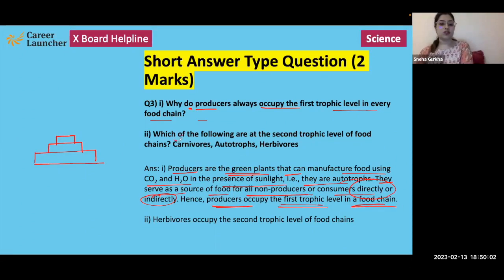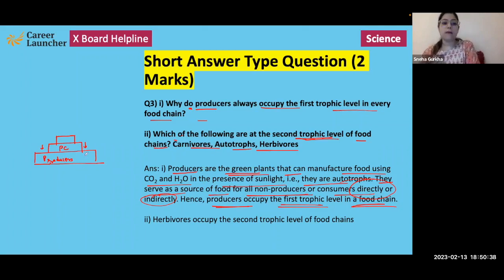Next part of the question: which of the following are at the second trophic level of a food chain? Carnivores, autotrophs, and herbivores. Autotrophs are basically the producers, right? The organisms that are directly dependent on these producers, or that directly consume these producers, are primary consumers. Or in other words, we can say that herbivores are directly dependent on producers for food. Herbivores directly consume producers for food, right?